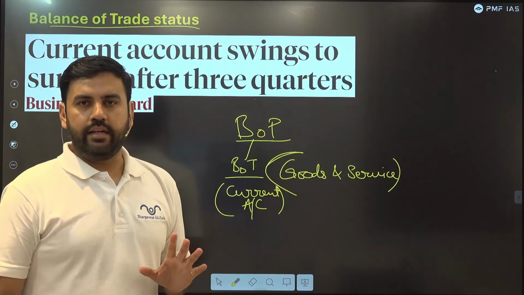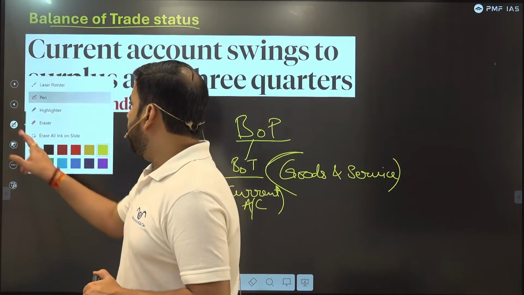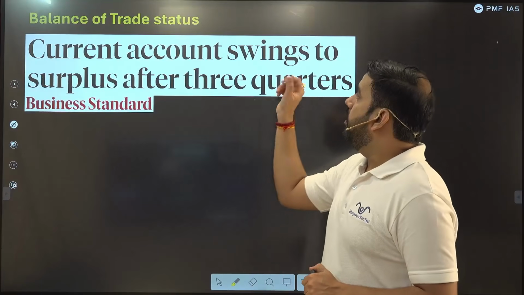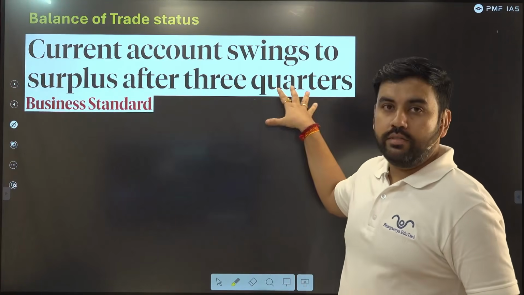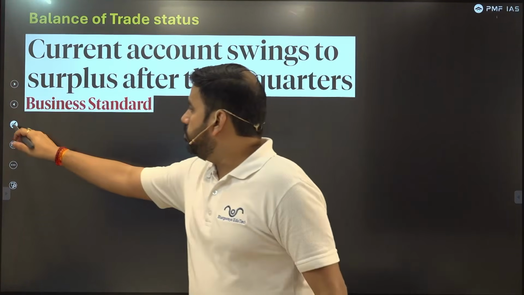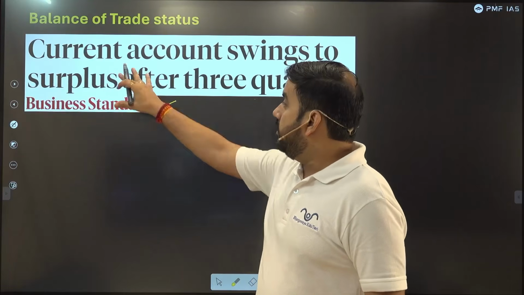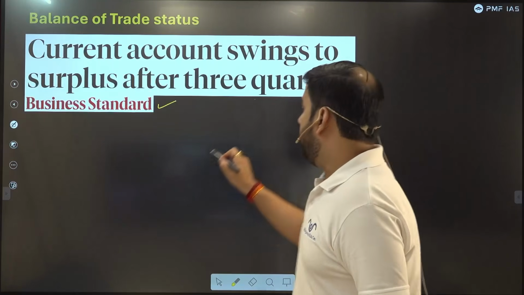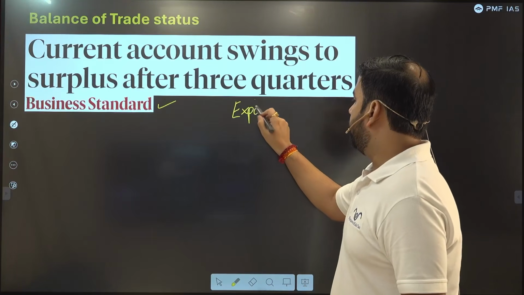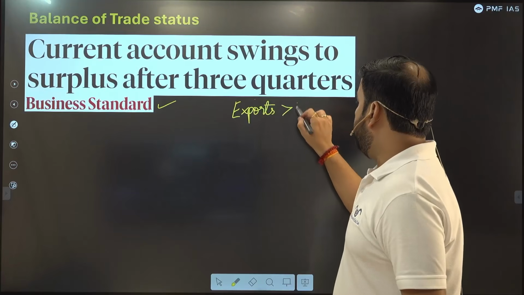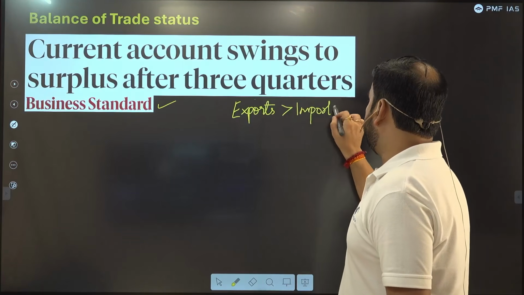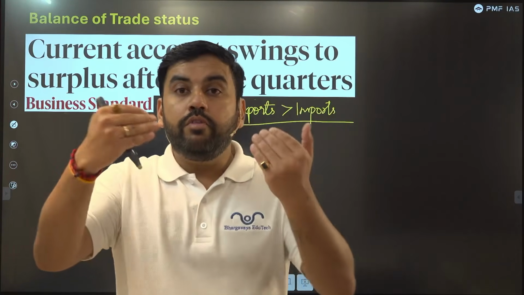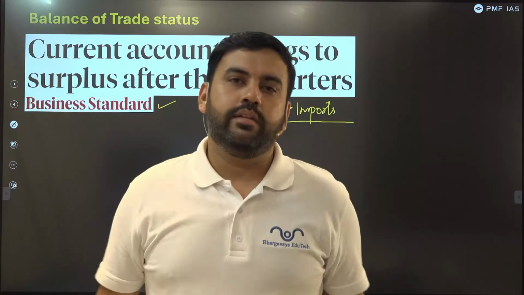So let's understand that. The article says that India's current account swings to surplus after 3 quarters. 3 quarters mean 9 months. The report was published in Business Standard and many other newspapers. It says we have a current account surplus, which means exports have outnumbered imports. That's why we have a surplus. We are earning more from outside than we are sending to others.